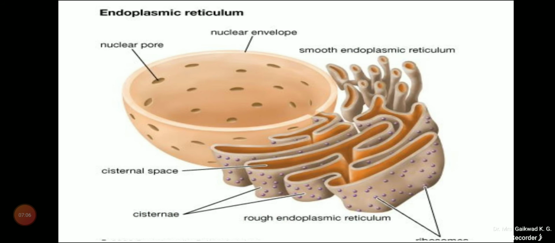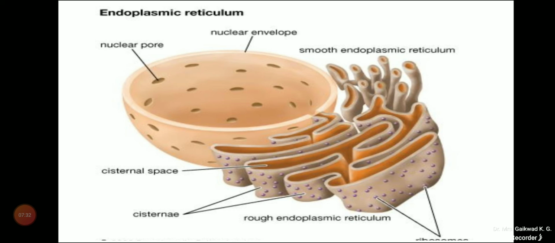The diagram also shows the nucleus with the nuclear pore. This nuclear envelope is continuous with the endoplasmic reticulum, and the endoplasmic reticulum is in turn connected with the plasma membrane or the cell membrane.